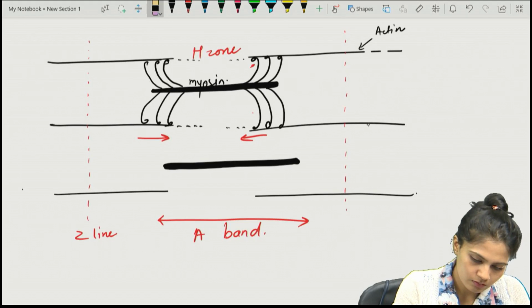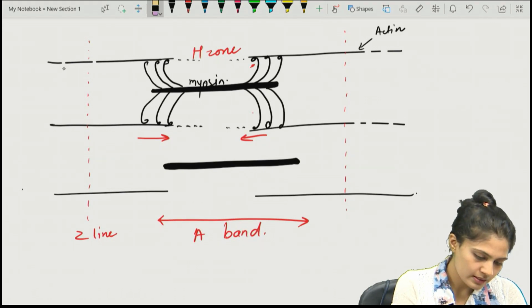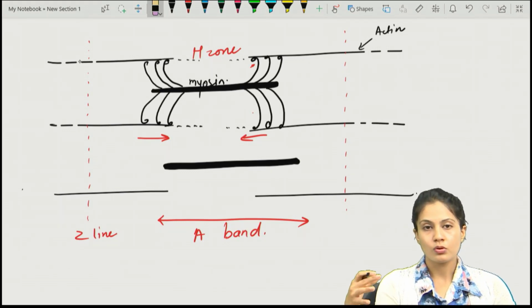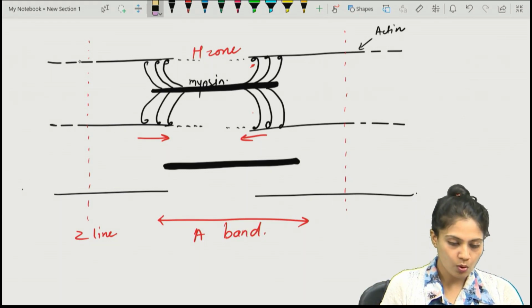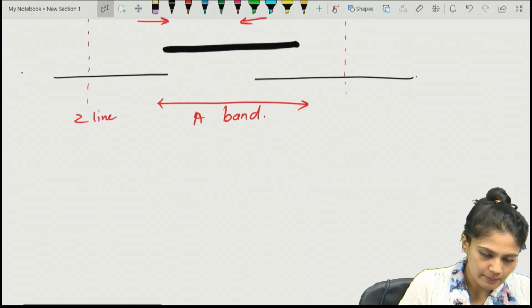So, various changes will take place, basically in which band or fiber? The actin fiber. They will come towards each other. So, what changes will occur? Let's see first of all what the bands are.